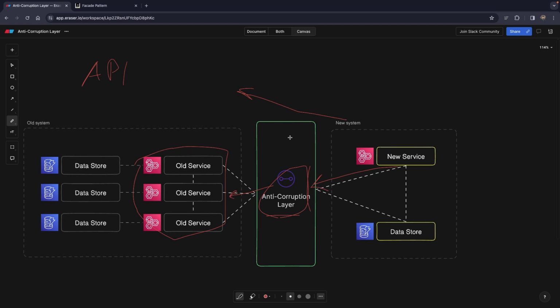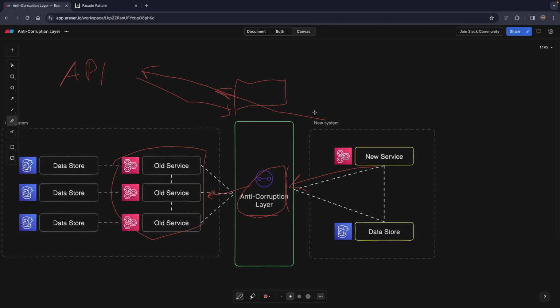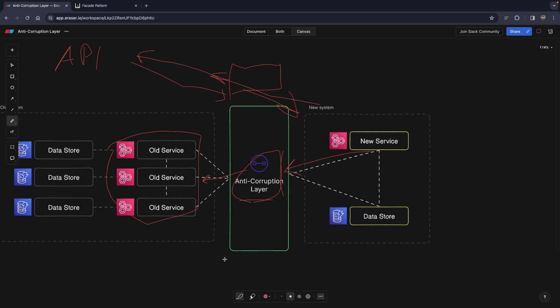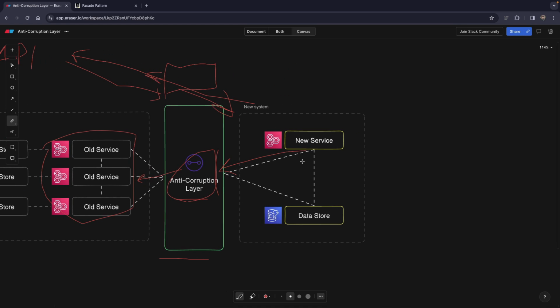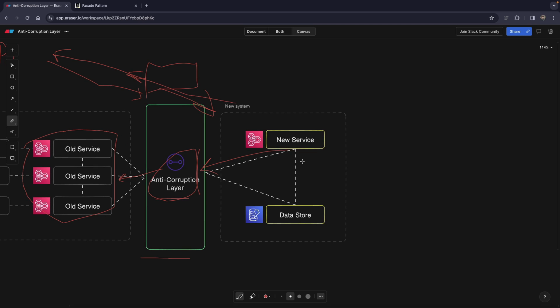So in order not to rely on this weird API, I had to introduce an anti-corruption layer, which was taking my requests and mapping them into this API, taking the response from this API and sanitizing them or mapping them in a better way and returning them to my API. So this anti-corruption layer is basically a piece of code, or can also be a microservice on its own that basically sits between another service and your system or your microservices that are in the new system.